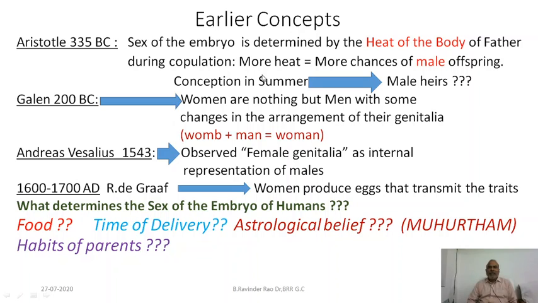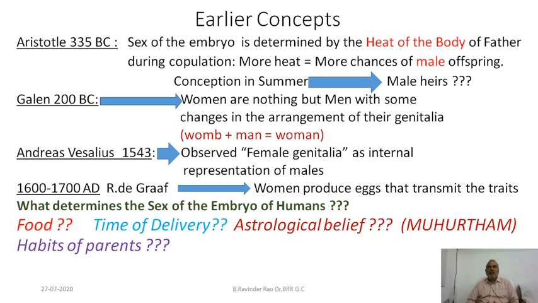Let us see the earlier concepts of sex determination. Aristotle, in 335 BC, opined that the heat of the body of the father during copulation will determine the sex of the embryo. If the father has more heat, there are more chances of a male offspring being born.